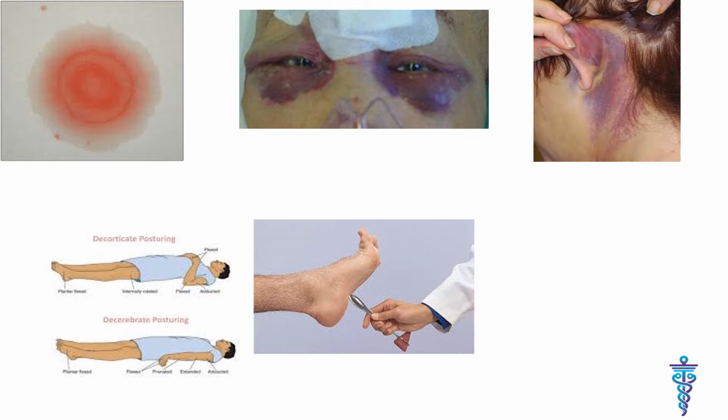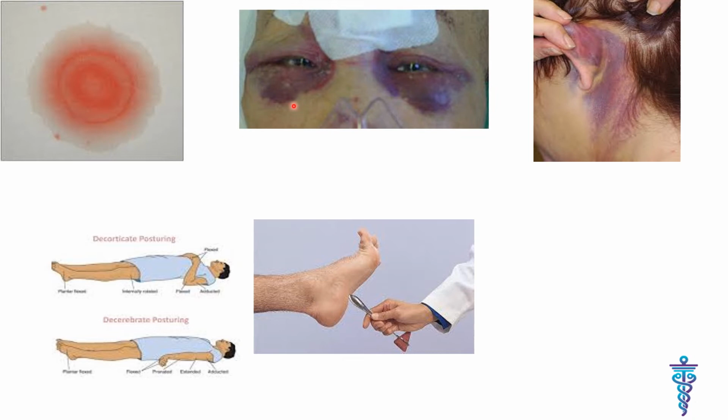Clinical manifestations of traumatic brain injury. As you can see, the first three pictures are the alarm signs of traumatic brain injury. The first one is the halo ring, in which CSF leaks from the nose and ear. How do we confirm that this is CSF? We collect a sample from the nose and ear with gauze. If a yellow ring is present around it, it's called the halo sign or halo ring.